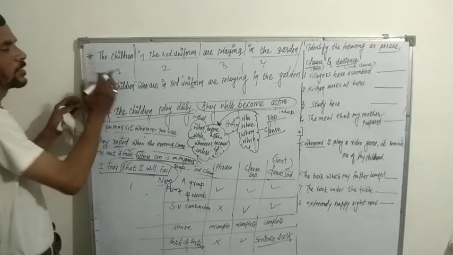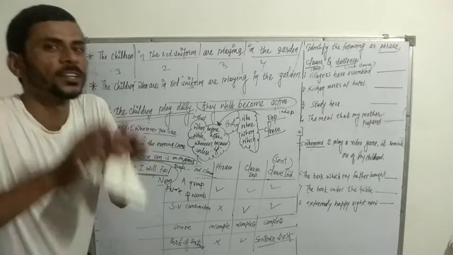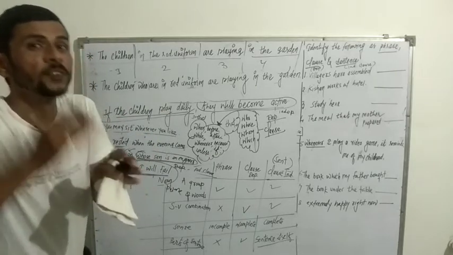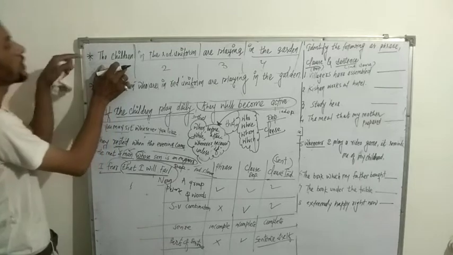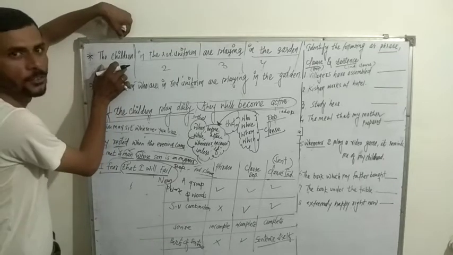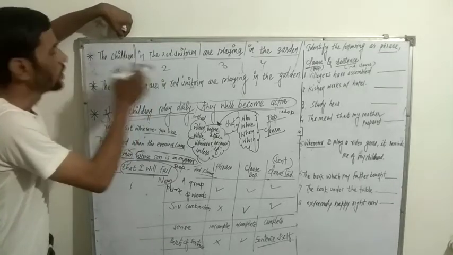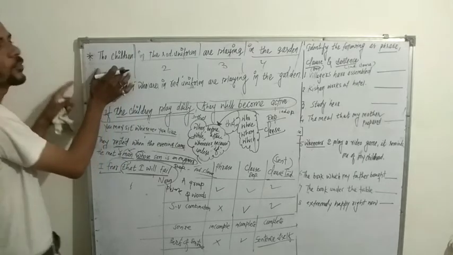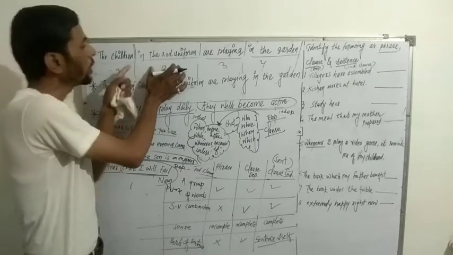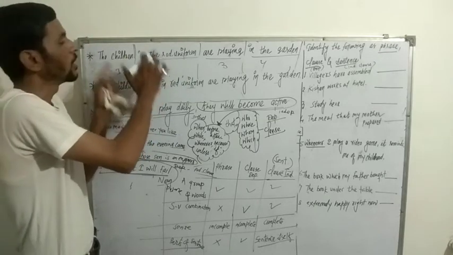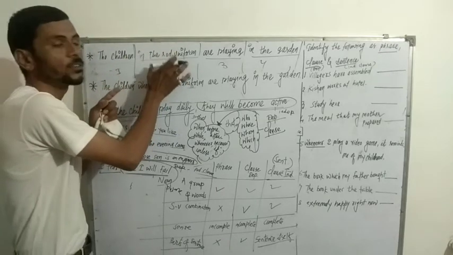But separately, we are talking about phrases. A phrase is a group of words which gives incomplete sense. The children gives incomplete sense because it doesn't have a subject and verb combination. It doesn't have a verb or a punctuation mark, so it is a phrase. In the red uniform begins with a preposition, but doesn't have a subject-verb combination and doesn't have meaning by itself. That's why it is a phrase.